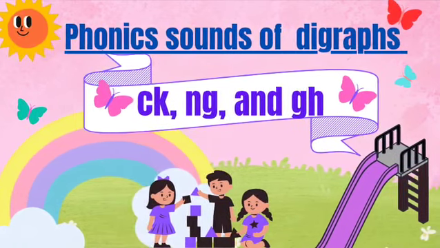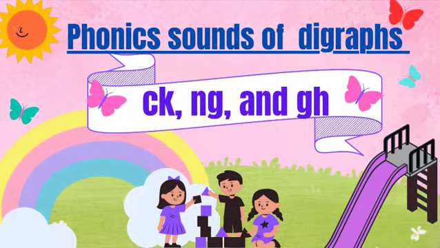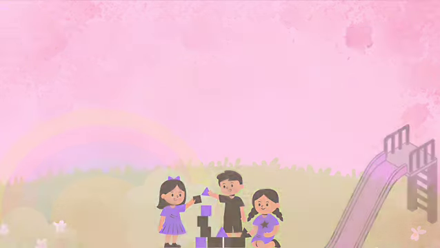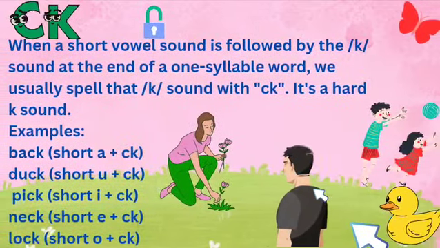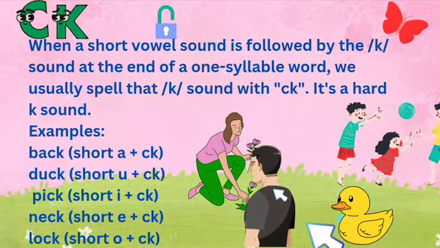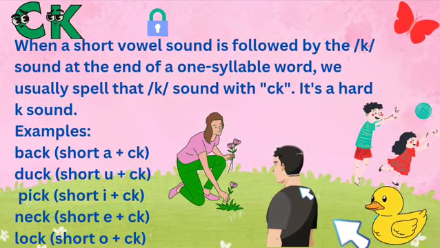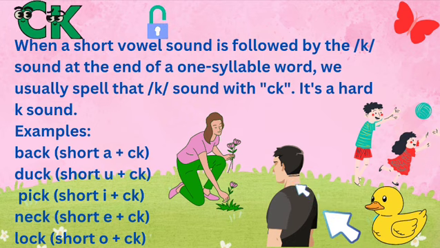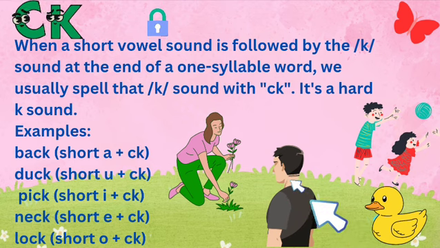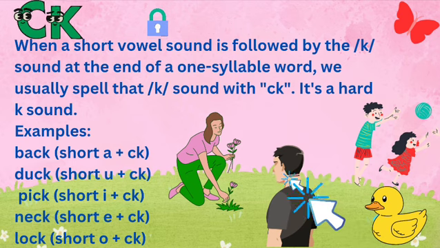Today we're learning about phonics sounds of digraphs: CK, NG, and GH. CK: when a short vowel sound is followed by the K sound at the end of a one-syllable word, we usually spell that K sound with CK. It's a hard K sound. Examples: back, short A plus CK; duck, short U plus CK; pick, short I plus CK; neck, short E plus CK; lock, short O plus CK.